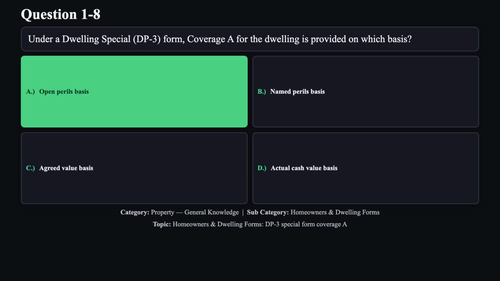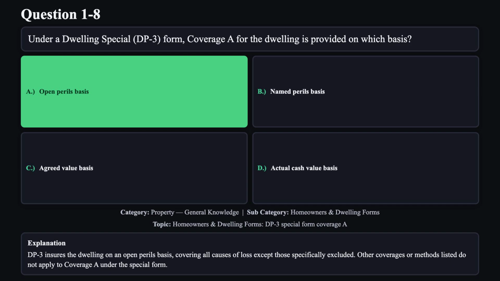The correct answer is A. DP3 insures the dwelling on an open perils basis, covering all causes of loss except those specifically excluded. Other coverages or methods listed do not apply to coverage A under the special form.